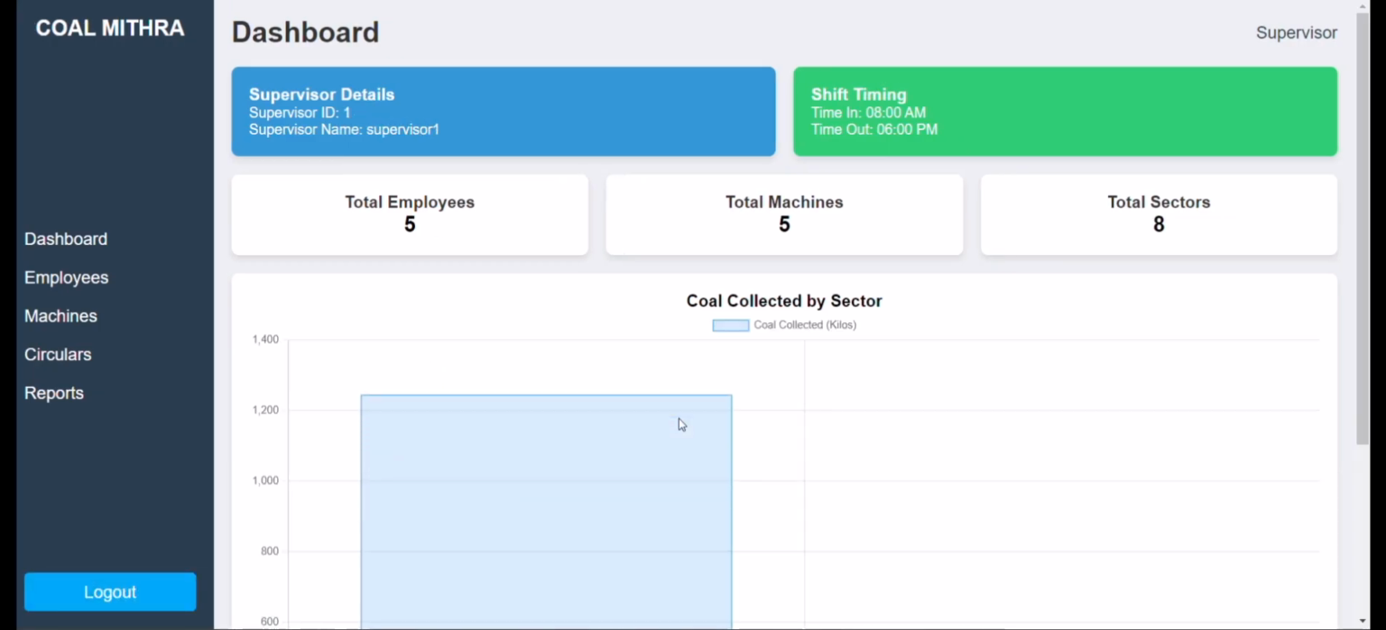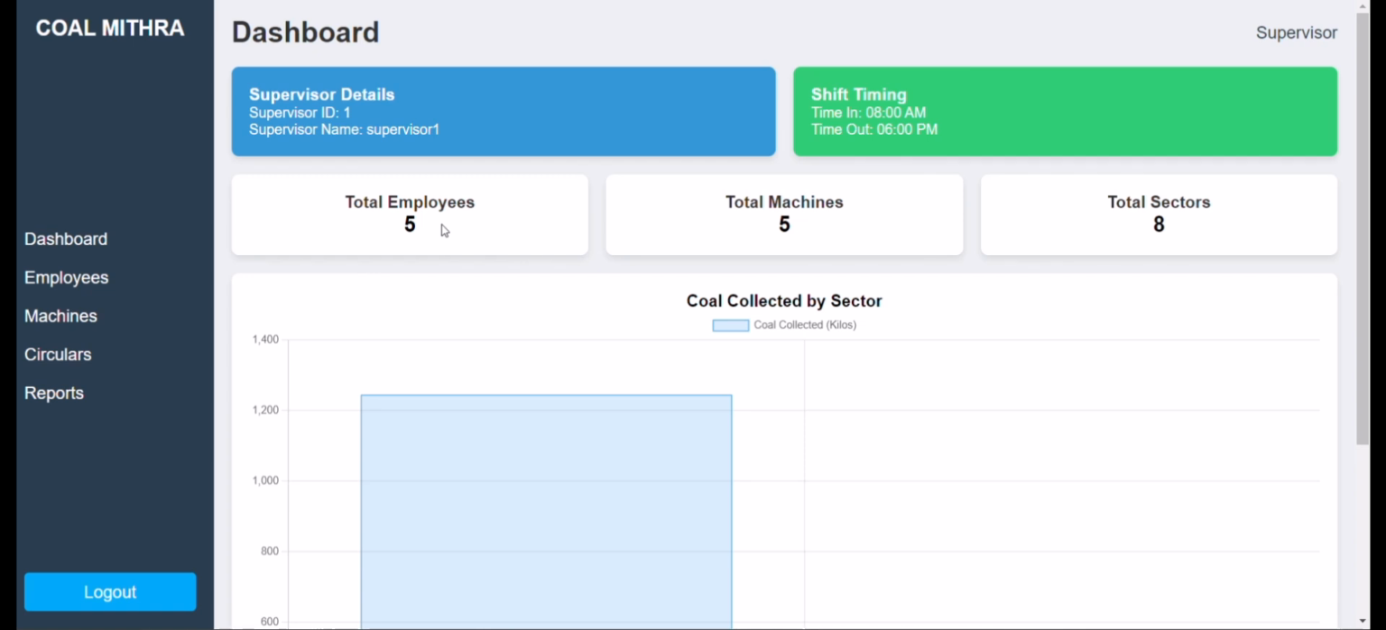Here, the dashboard is provided with a supervisor detail box where we'll be provided with the supervisor ID as well as the supervisor name. There is also a box mentioning the shift timings, showing the timing of the particular supervisor. Then the other details provided are the total employees that work under the particular supervisor, the total machines that are under the supervisor, and also the total number of sectors.